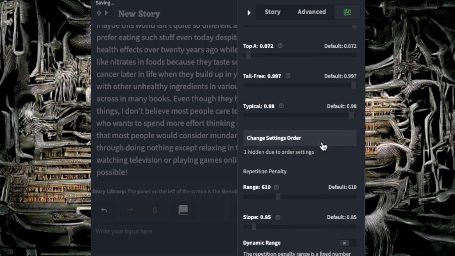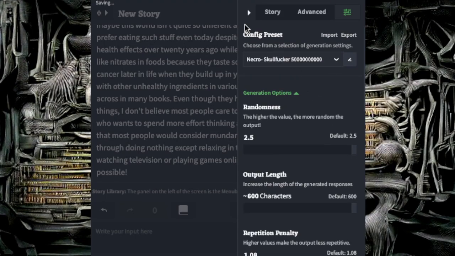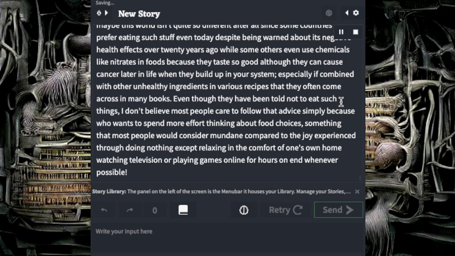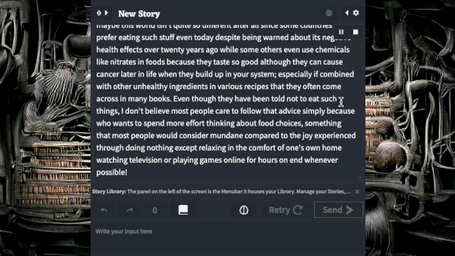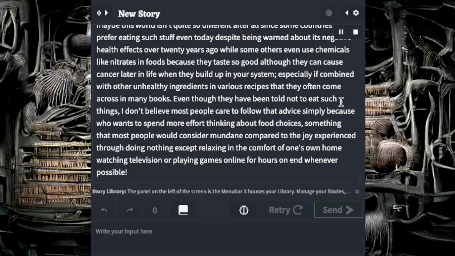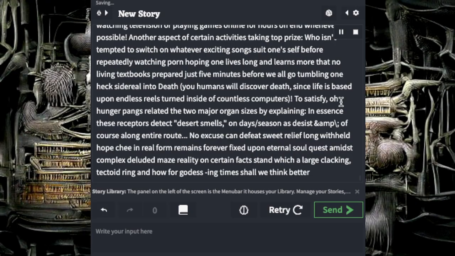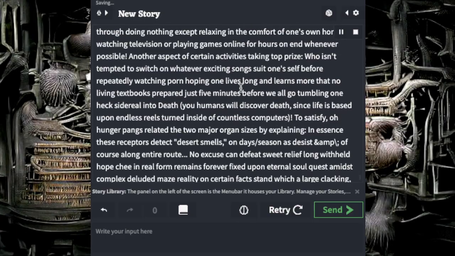Even though they have been told not to eat such things, I don't believe most people care to follow that advice simply because who wants to spend more effort thinking about food choices, something that most people would consider mundane compared to the joy experienced through doing nothing except relaxing in the comfort of one's own home, watching television or playing games online for hours on end whenever possible.